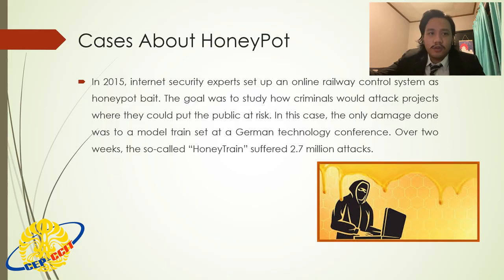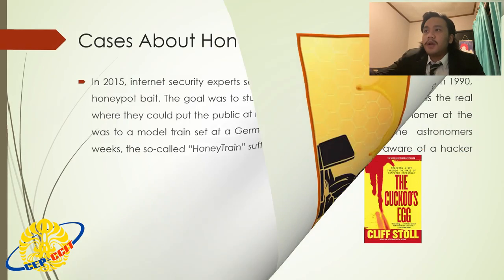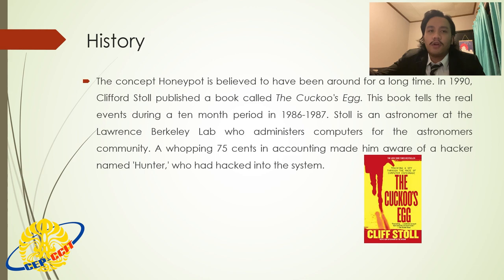The next one is the history of honeypot. The concept of honeypot is believed to have been around for a long time. In 1990, Clifford Stoll published a book called The Cuckoo's Egg. This book tells the real events during a 10-month period in 1986 to 1987. Stoll was an astronomer at the Lawrence Berkeley Lab who administered computers for the astronomers. A 75 cent error in the accounting made him aware of a hacker named Hunter who had broken into a system.